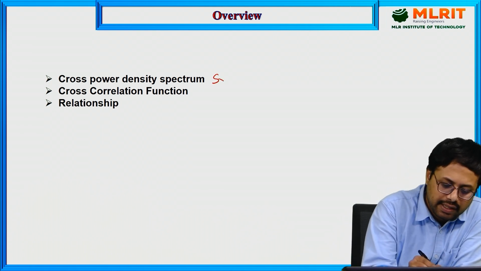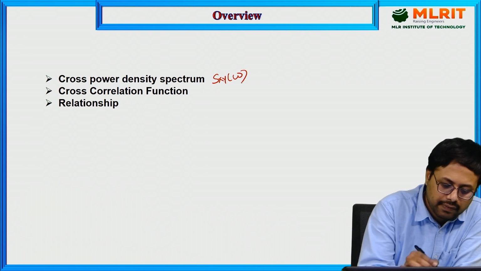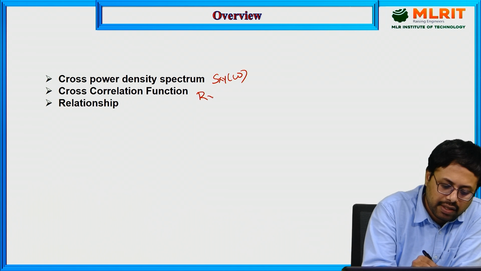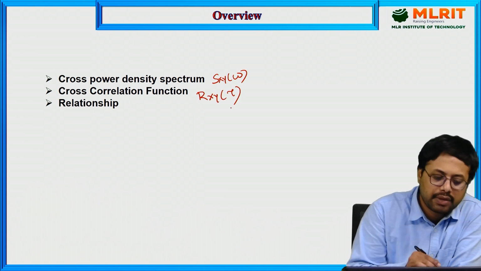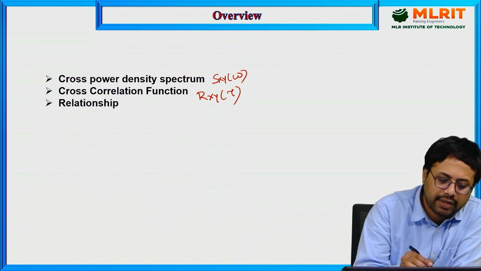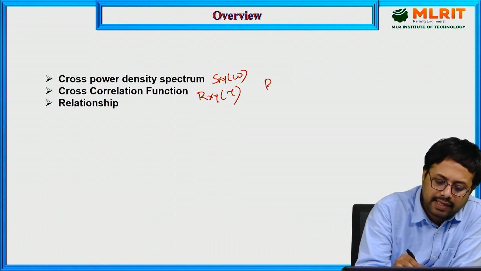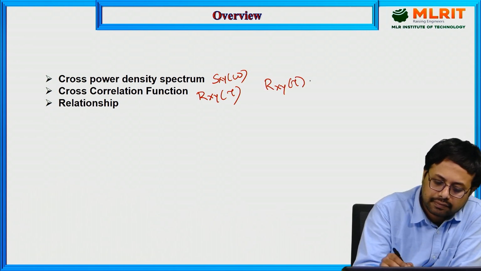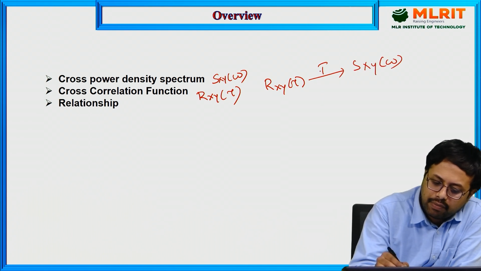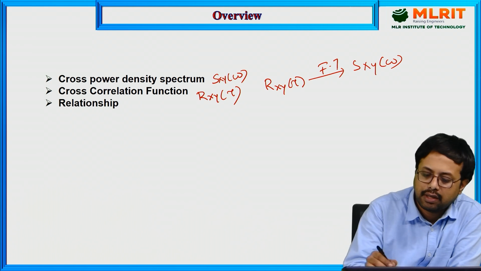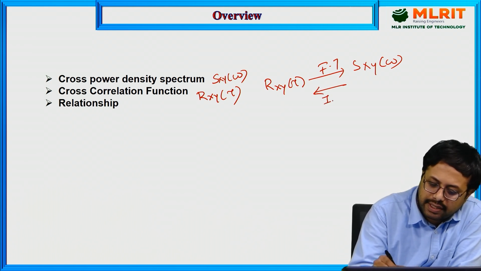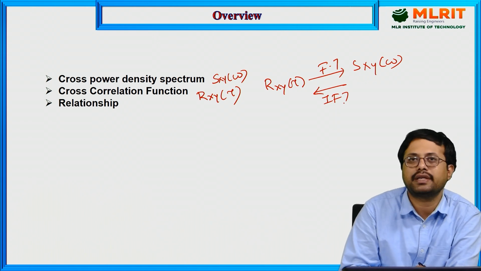S xy of omega represents cross density spectrum. R xy of tau represents cross correlation function. Then we are going to discuss the relation. R xy of tau and S xy of omega form a Fourier transform pair, or S xy of omega forms an inverse Fourier transform pair to the R xy of tau.